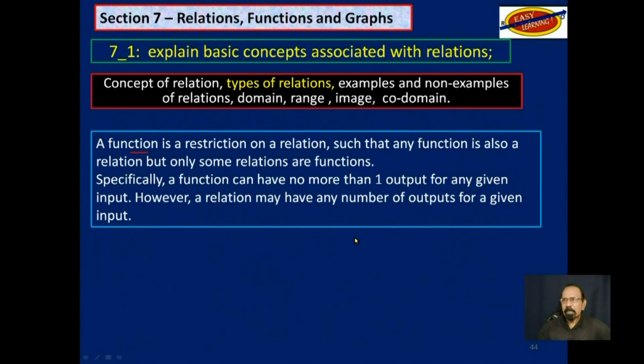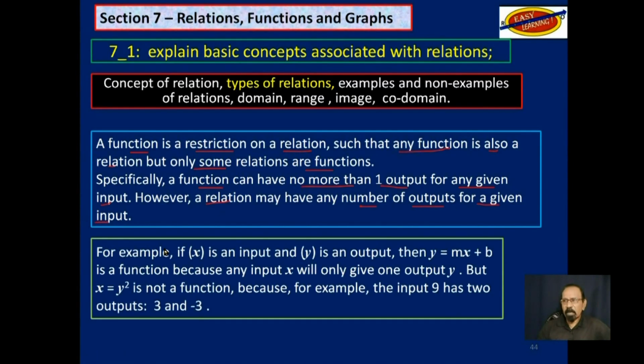Now, a function is a restriction on a relation, such that any function is also a relation, but only some relations are functions. Specifically, a function can have no more than one output for any given input. However, a relation may have many outputs for a given input. For example, if X is an input and Y is an output, then Y is equal to mx plus B is a function, since for every X input you would get only one Y output, only one.